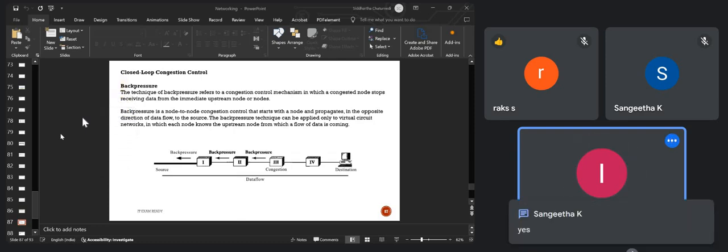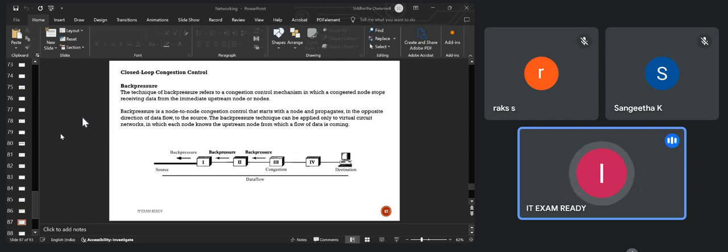Now, the second thing that we need to understand. The ones we discussed are implemented to prevent congestion, so that congestion should not occur. They are preventive approaches. Now we are allowing the system to go into congestion, and once the congestion is detected, we try to remove it. So closed loop congestion control is basically for the removal of congestion.